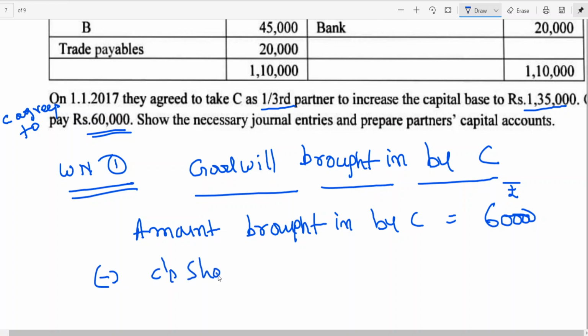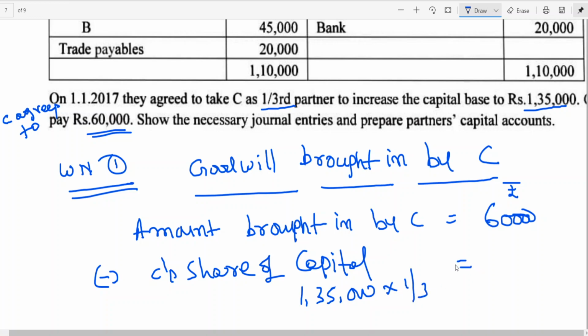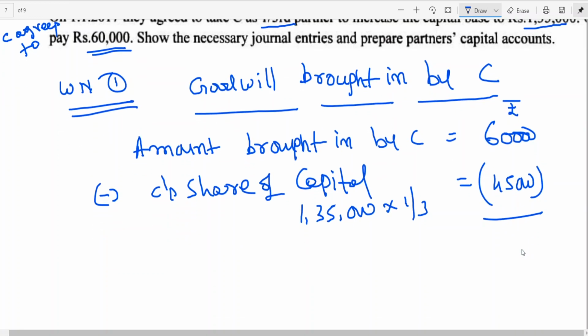C's share of capital. See, what is the capital base? 1,35,000 is given. 1,35,000 into 1 by 3 will be 45,000. That means he is supposed to bring 45,000 towards his share of capital. But how much has he brought? 60,000.